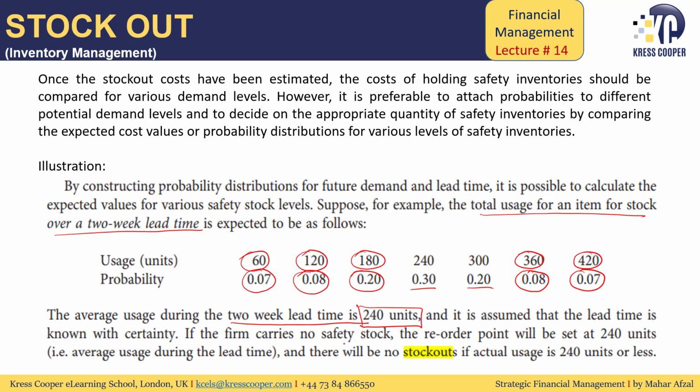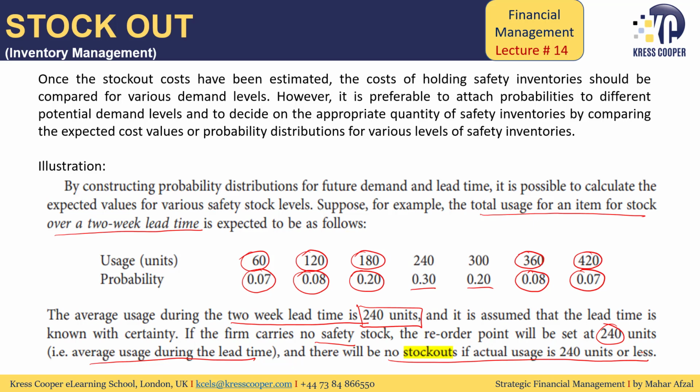If the firm carries no safety stock, the reorder point will be 240. We know the reorder level is average usage into average lead time plus safety stock. This is my reorder level, the average usage during the lead time. There will be no stock out if actual usage is 240 or less.